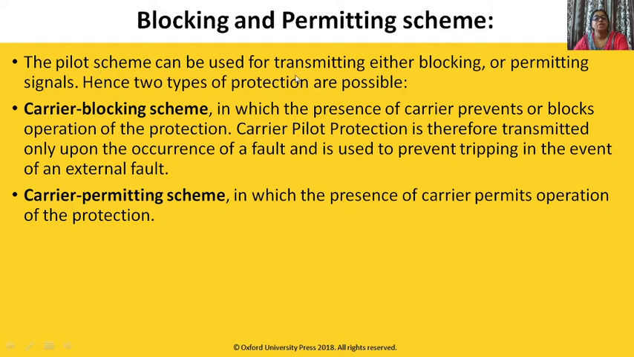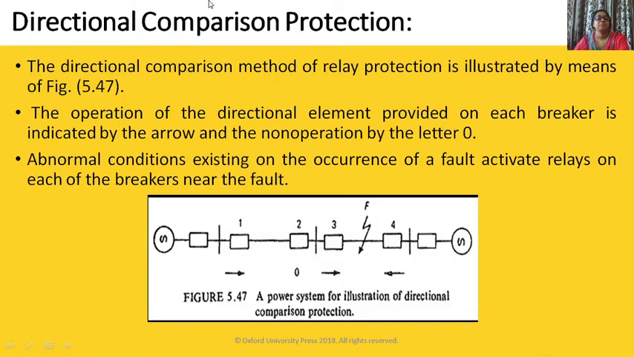The pilot scheme can be used for transmitting either blocking or permitting signals. Hence, two types of protection are possible: carrier blocking scheme or carrier permitting scheme. Either the carrier signal will block the operation of the relay or it will permit the operation of the relay. Now the directional comparison method for relay protection is illustrated by means of this figure. The operation of the directional element on each breaker is indicated by an arrow and non-operation by 0.